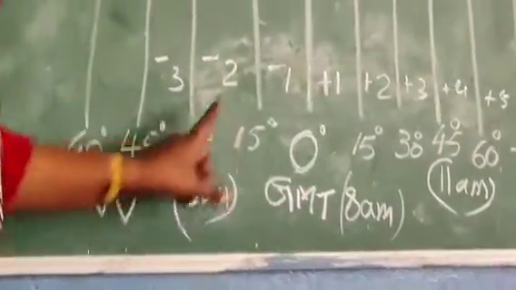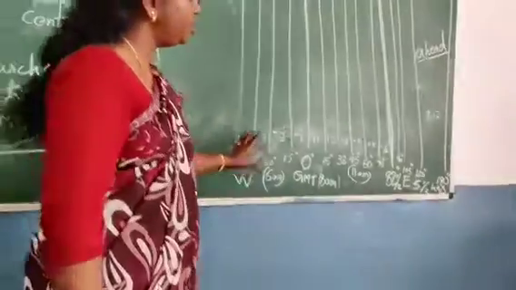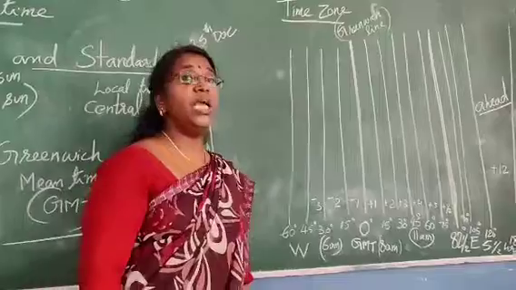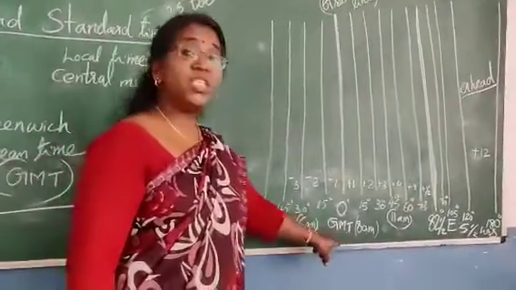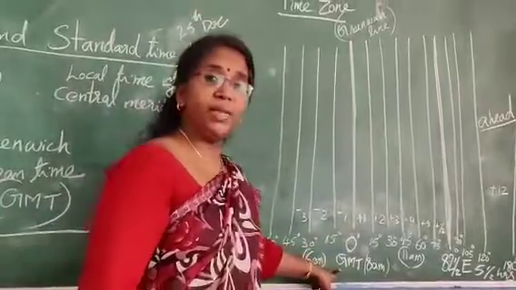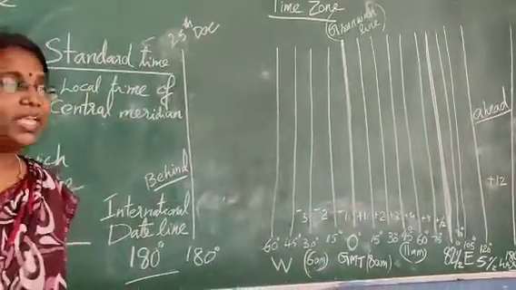So I hope that this concept is very clear to you. India's local time is always 5.5 hours ahead of Greenwich Mean Time. So what is Greenwich Mean Time? The local time of the 0 degree meridian is considered as Greenwich Mean Time.